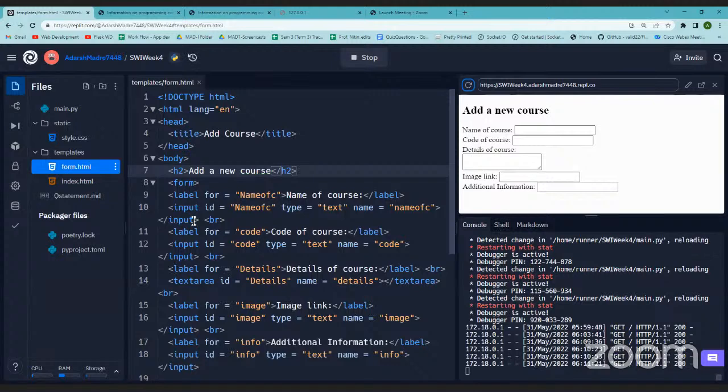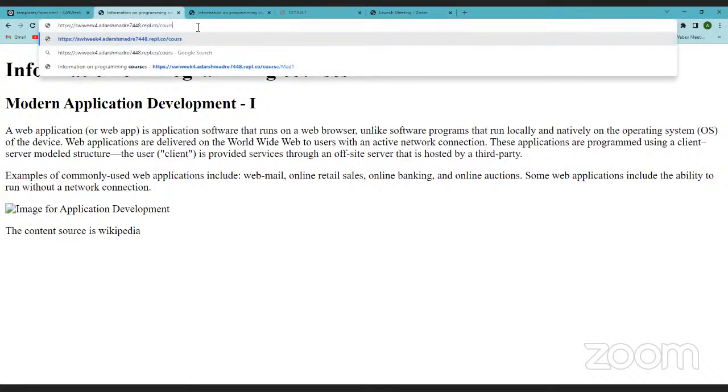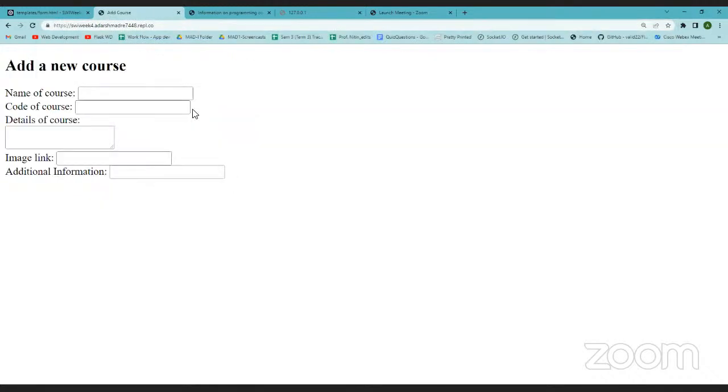Any issues here? Whatever I've done with the label and stuff, any issues here? Yeah, so we have this form here. Now we can simply put the values here and let's see what happens.